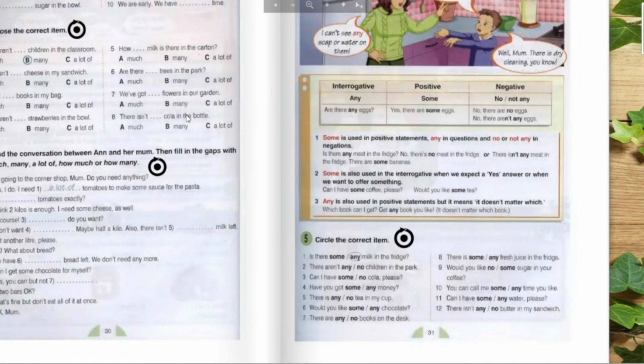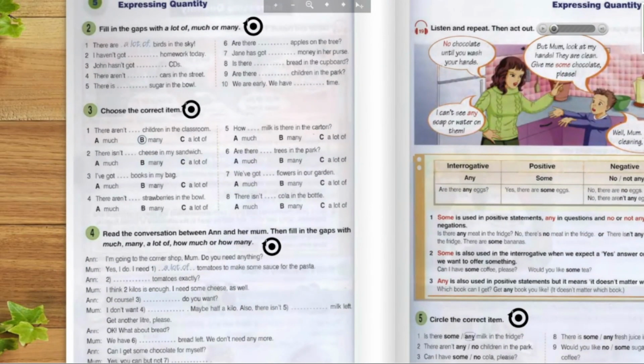Okay, let's take a look at the next page. Fill in the gaps with a lot of, much, or many. There are a lot of birds in the sky. I haven't got much homework today. John hasn't got many CDs. There aren't many cars in the street. There is a lot of sugar in the bowl. Are there... in question sentences, much or many? Apples are countable, so many. Are there many apples on the tree?